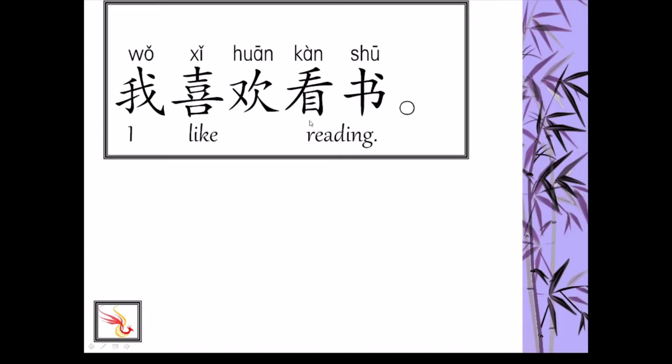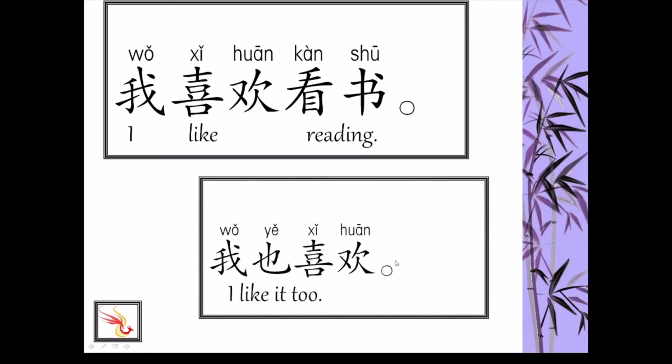看书 to read. 我喜欢看书. The same applies if it says he likes reading. Just change 我 to he. 他喜欢看书. 我也喜欢. 也 also. So that sentence can be changed into he likes it also, 他也喜欢. The rest of the sentence stays the same.